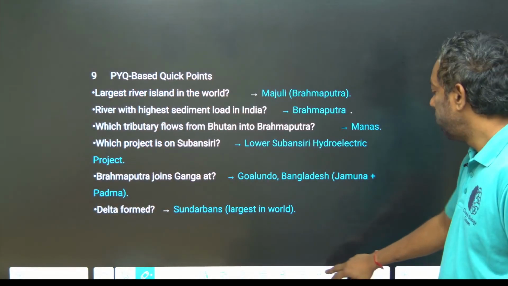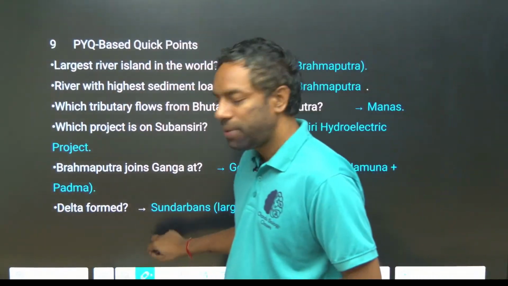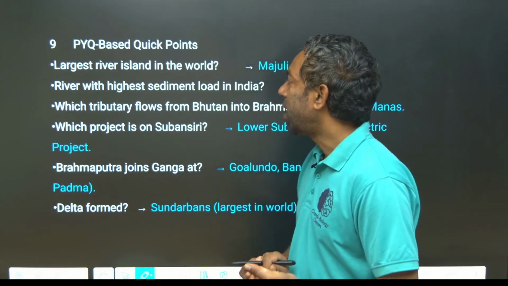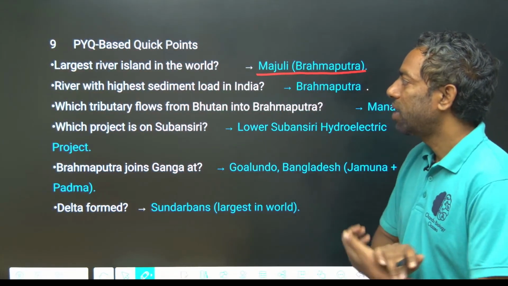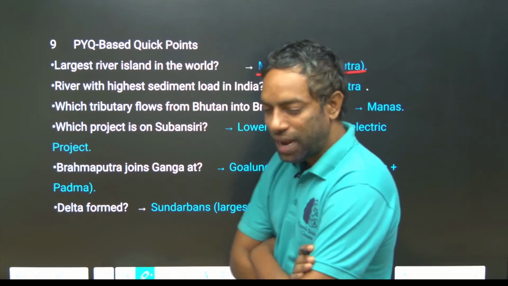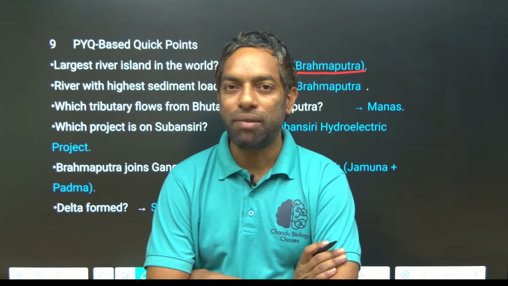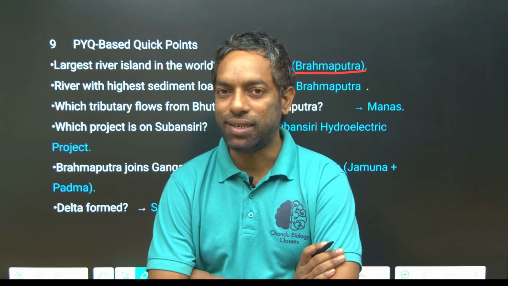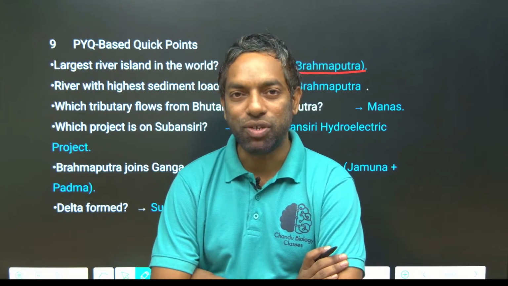Next, points based on previous year questions. I made certain points based on previous year questions. Largest riverine island is Majuli, Brahmaputra. Mainly islands are created by oceans or seas, but one river also created an island, and that island is Majuli Island.